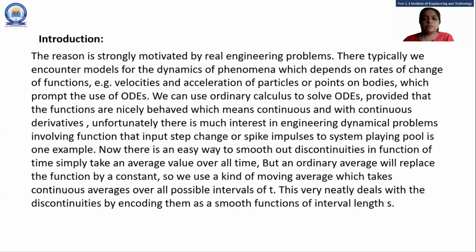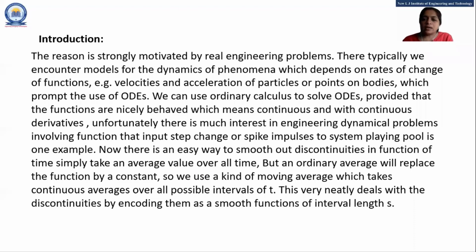Unfortunately, there is much interest in engineering dynamical problems involving functions with step changes or spike impulses. A switching system is one example. Now, there is an easy way to smooth out the discontinuity in a function of time. Simply take an average value over all time.